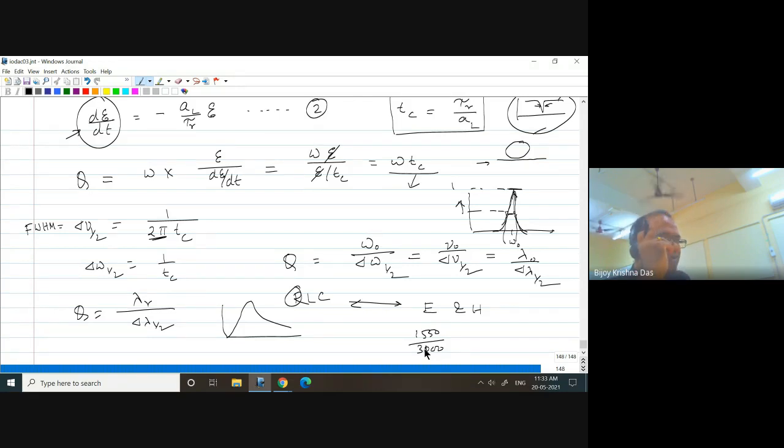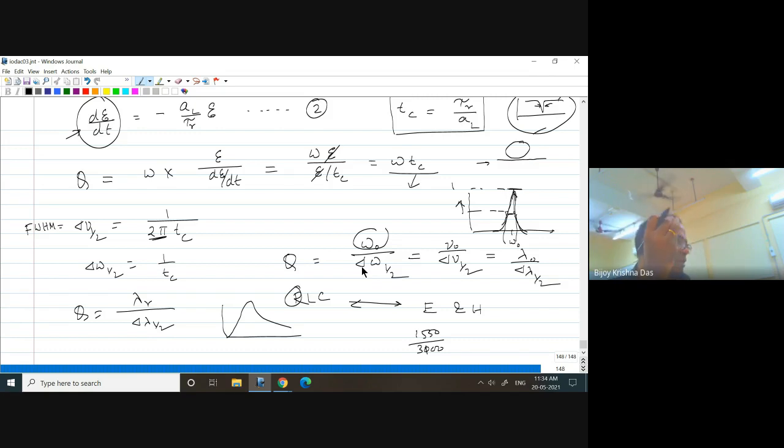One reason is that their operating frequency is lower. So this omega naught is lower, one way, and at the same time, your Q value can be kept high if delta omega FWHM is very small. But in MEMS resonators or RLC resonators, their loss factor R is so high and operating frequency so low that your Q value is hardly in the order of 10, 15, and most of the time 100.